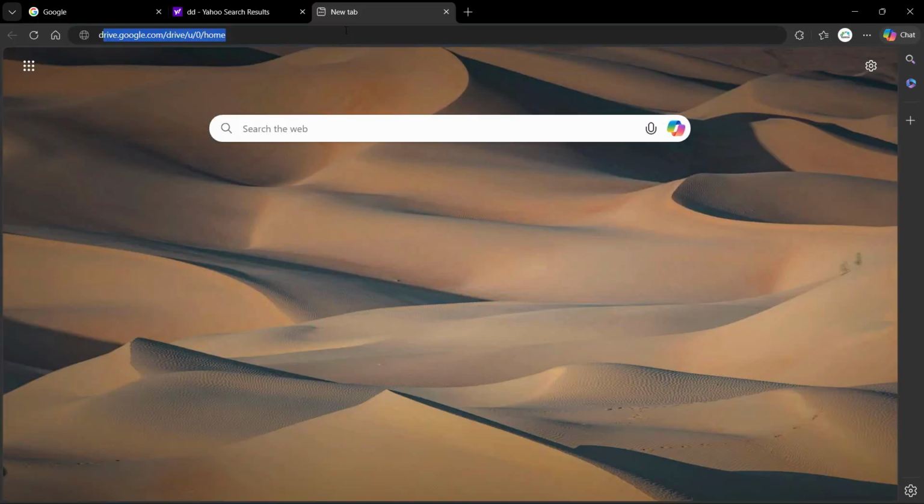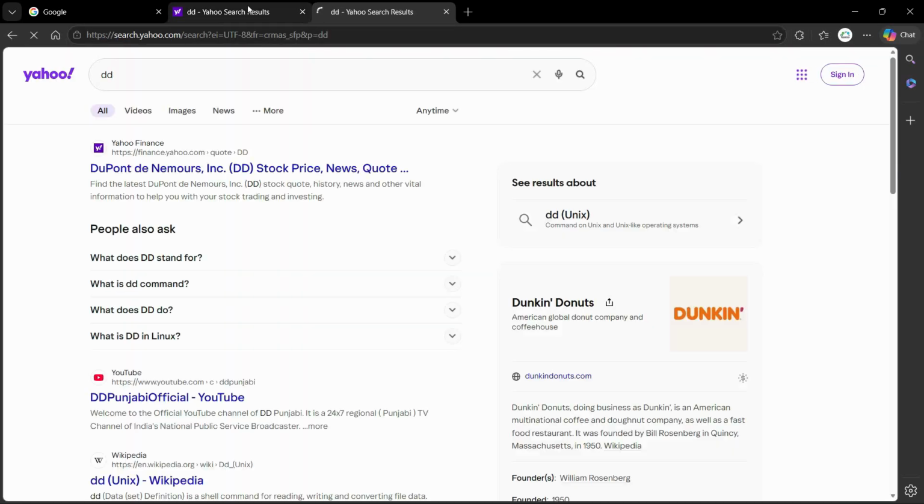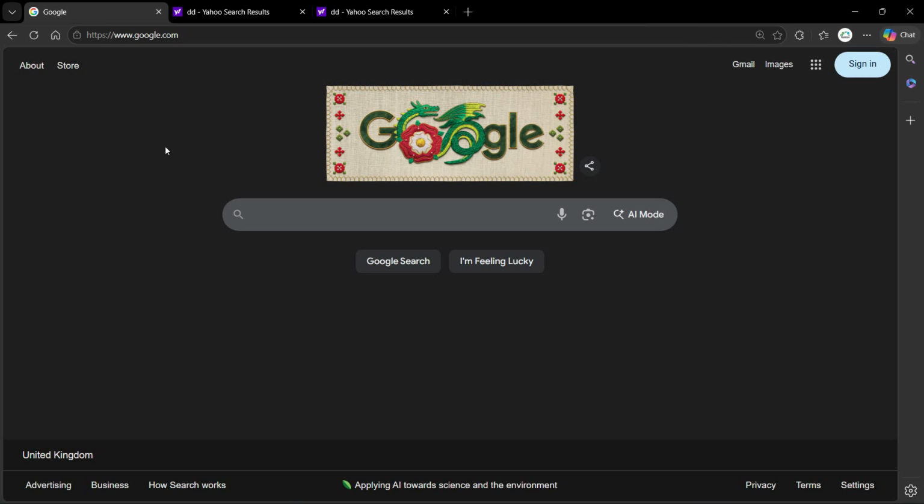For the new searches, it should always search it on Google rather than Yahoo search or something else. And also when you open the browser, it should open directly in google.com. So here's how you can do it.